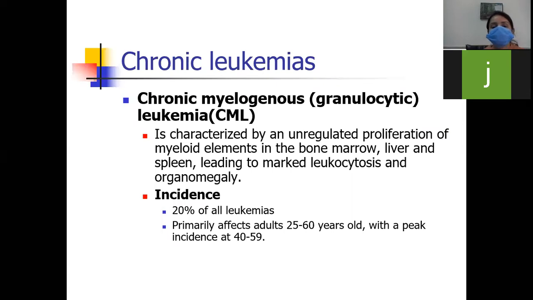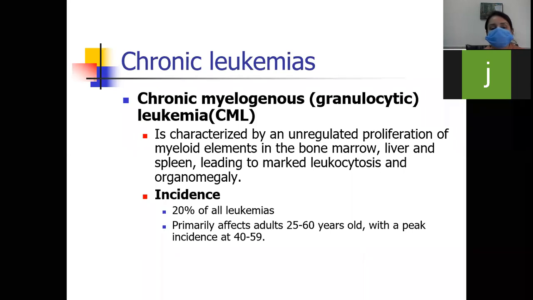It is characterized by an unregulated proliferation of myeloid elements in the bone marrow, liver, and spleen, leading to marked leukocytosis and organomegaly. Organomegaly, we will further read which organs are increased in size. These are liver and spleen. Collectively, we call it hepatosplenomegaly.